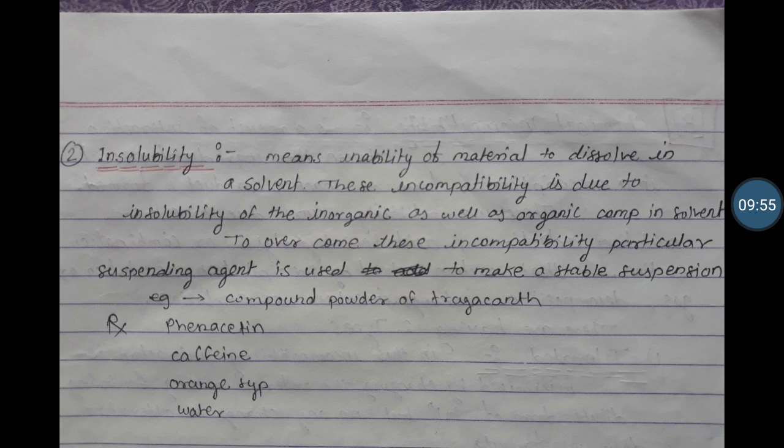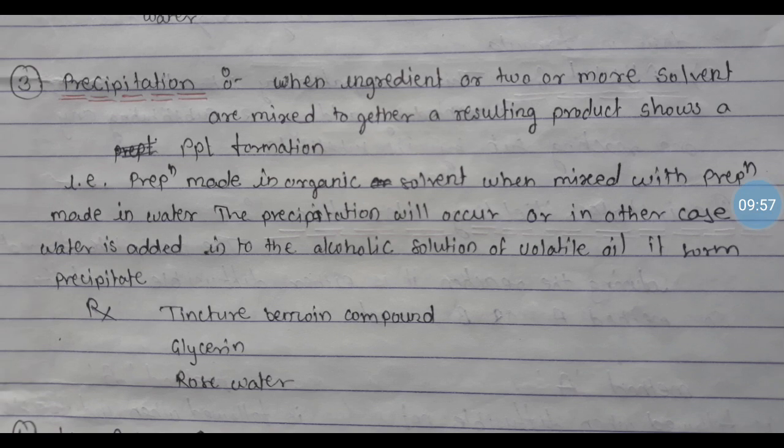Then the third type of physical incompatibility is precipitation. Precipitation means that when two or more ingredients are mixed together with a solvent, the resulting product shows precipitate formation. Instead of a clear formulation, we get a precipitate.